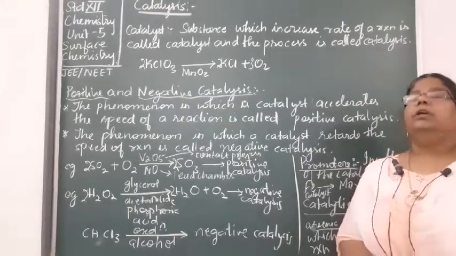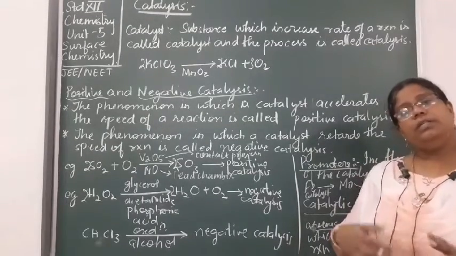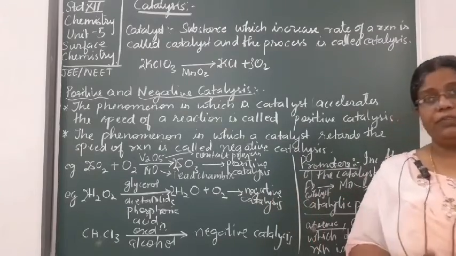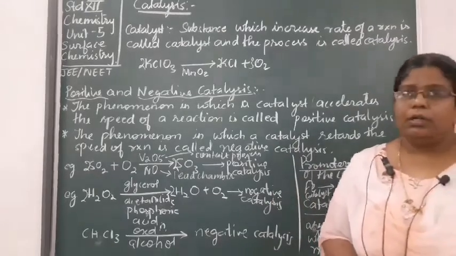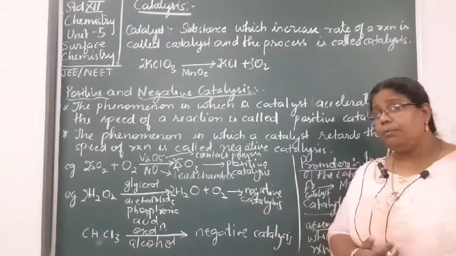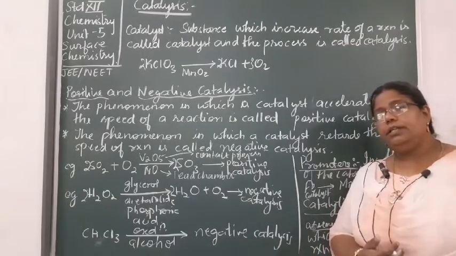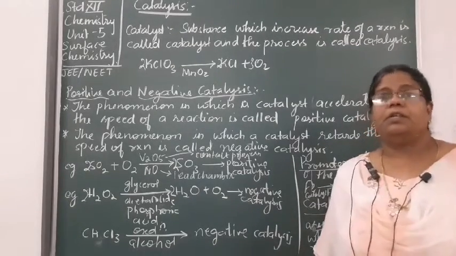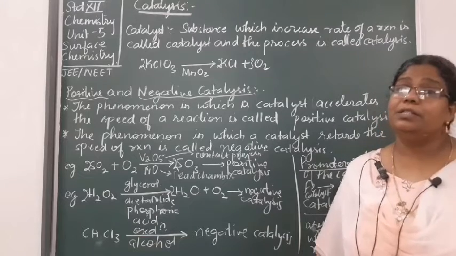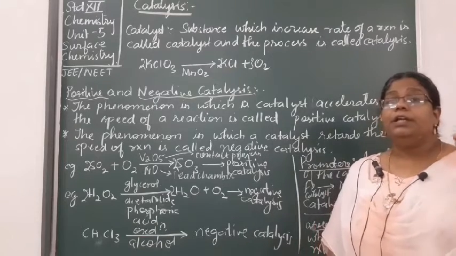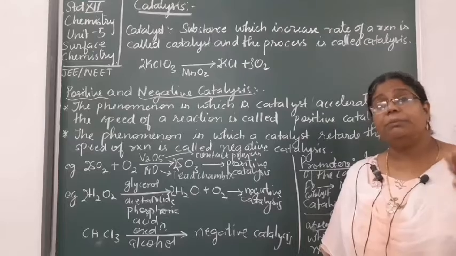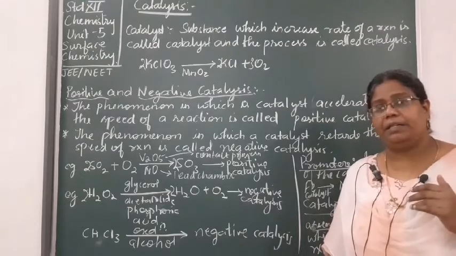Followed everyone? How does this catalyst increase the rate of the reaction? Have you ever thought? When we were learning about catalyst in chapter 5, chemical kinetics, that time you had seen how catalyst is increasing the rate of reaction. It is increasing the rate of the reaction by bringing down the energy barrier.